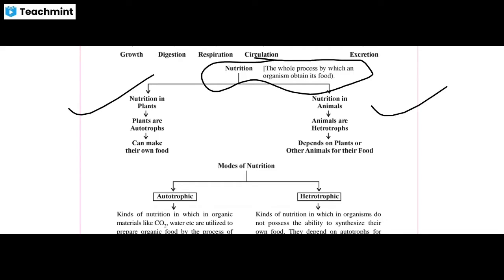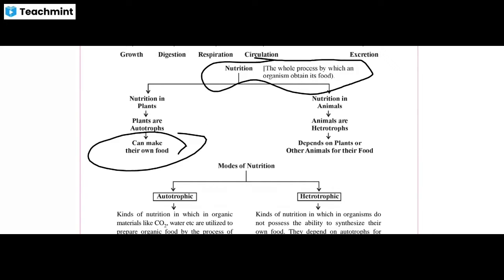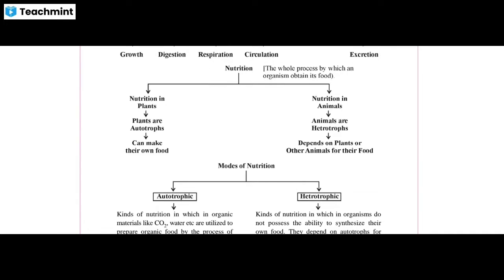So how do plants get nutrition? Plants make their own food. Auto means self and troph means nutrition, so autotrophic means self nutrition. How do they get it? If they can make their own food, it means plants can prepare their food with the help of photosynthesis.